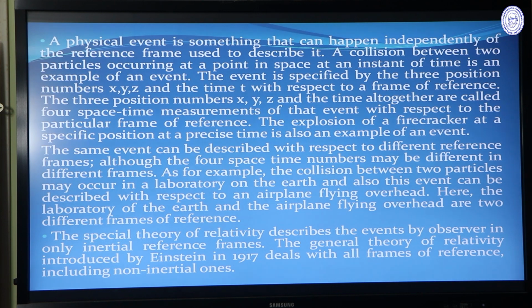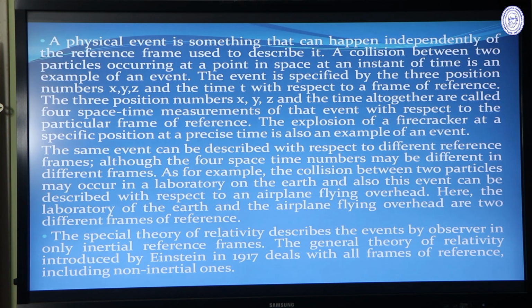And when we describe the same event with respect to different inertial frames, the four space-time numbers may be different or may be the same. Generally, they will be different. This collision between two particles may occur in a laboratory on the earth, and this event can also be described with respect to an airplane flying over it. Here the laboratory on the earth is our S frame and the airplane flying over it is our S dash frame.